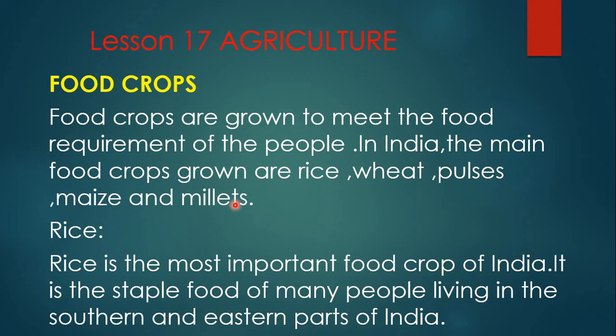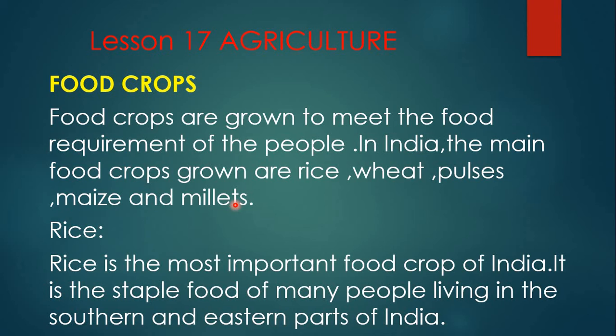So here food crops means meeting the food requirements of the people. We studied at the beginning of the lesson that 50% of our population all over the world is depending on farming, isn't it? So in that case, even though we think of India, America, Pakistan, Japan, Germany, Italy, Rome, we know that only in our country we must be having roti, chapati and rice.